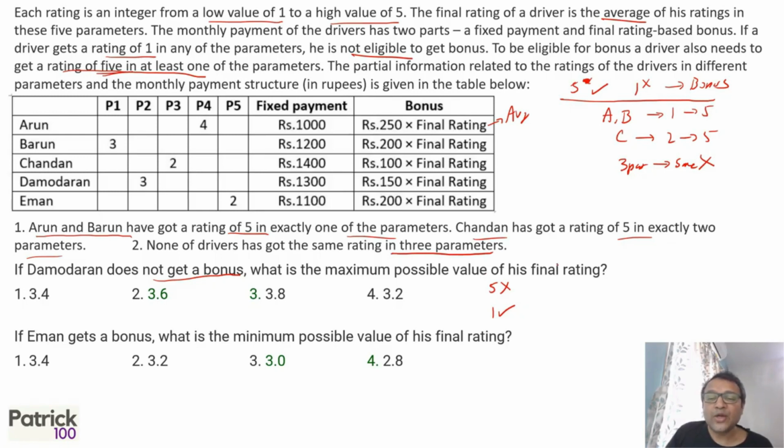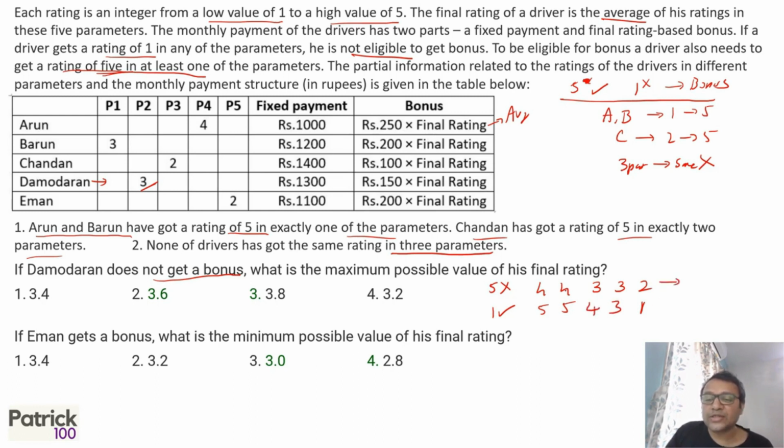So what's the maximum possible value of his final rating? Let's try to look at Damaran. If he's not got a 5, what's the maximum he can get? 4, 4, 3, 3 and 2. And if he's got a 1, what's the maximum he can get? 5, 5, right? He has to get a 1 definitely. And he has to also get a 3 because there's a 3 in his list. So 3 and 4 is the maximum he can get.